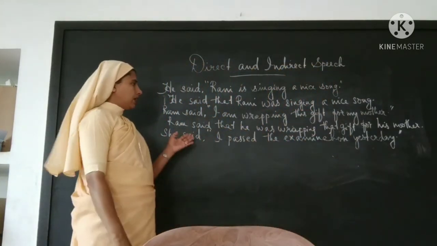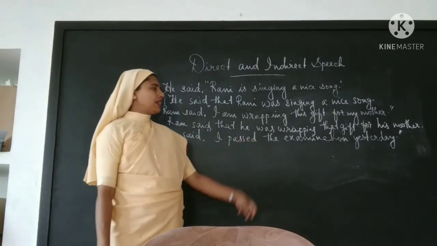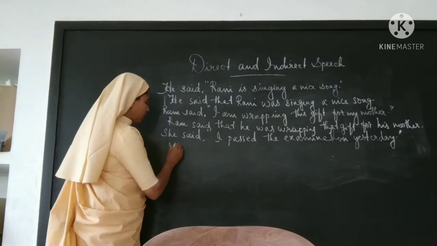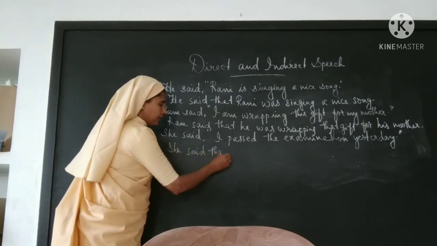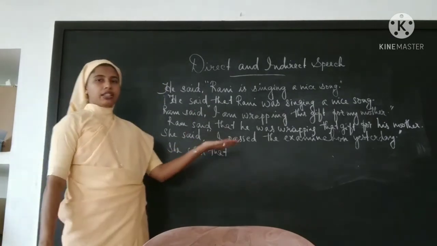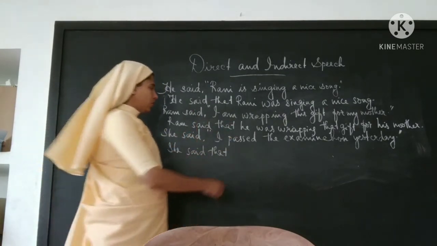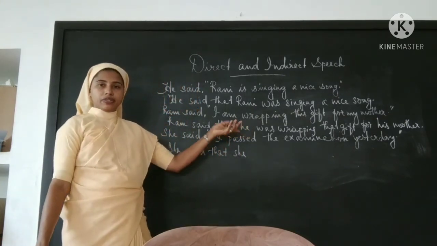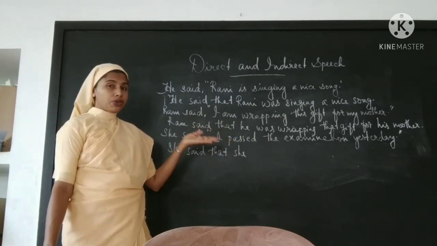Okay. There is one more sentence that we will convert now. She said, "I passed the examination yesterday." Okay. It starts with "she said." She said that. Then I am reporting it. A third person is reporting. So what should I use? She. Again she. What is the verb? Which tense form is used here? Simple past. Past V2 is used.